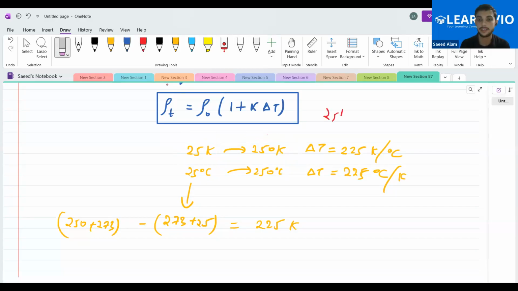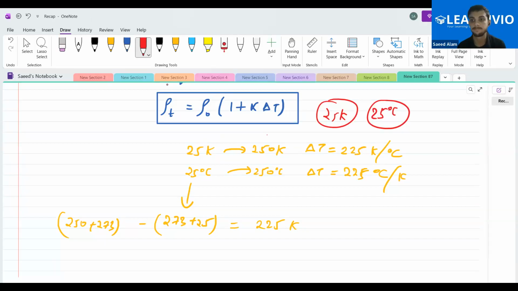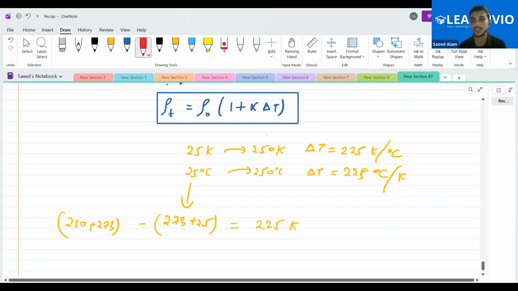If I say 25 Kelvin to 25 degrees Celsius, what is the change? 273, no? Yes, 273. Whether in degree Celsius or in Kelvin, it doesn't matter. As I told you, the change can be in any unit, degree Celsius or Kelvin.